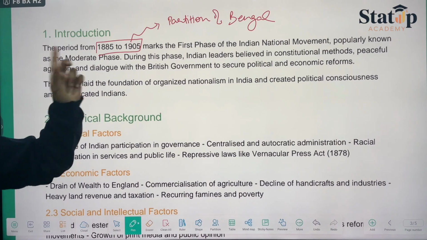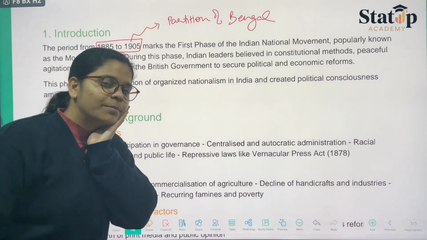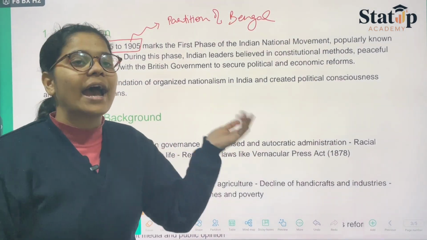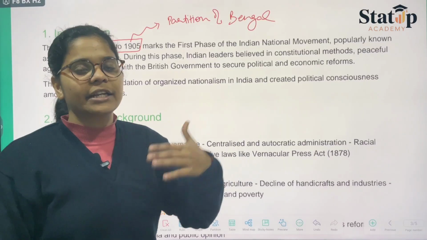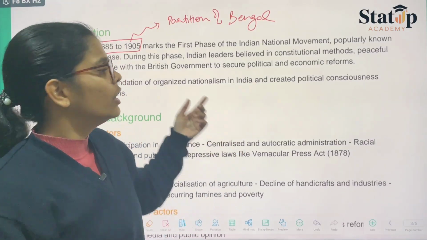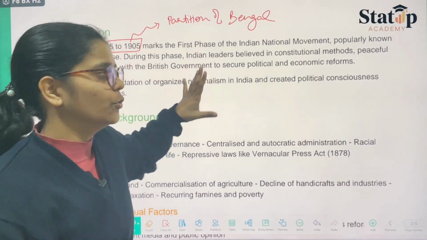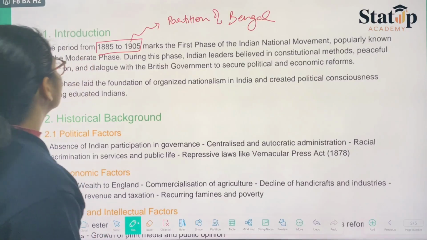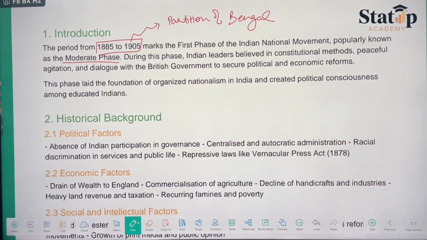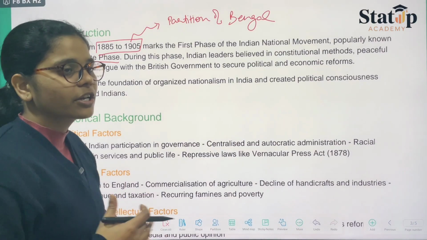So whenever the question comes, you will have to explain what the first phase is and the beginning of it. So the beginning started from 1885 and will end with 1905. Therefore, it is also known as the moderate phase. So during this phase, what happened was peaceful considerations were there.